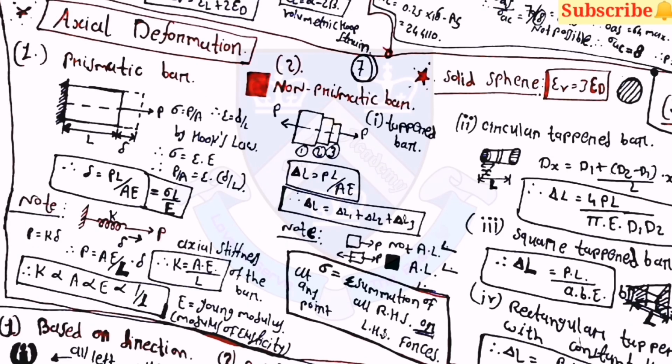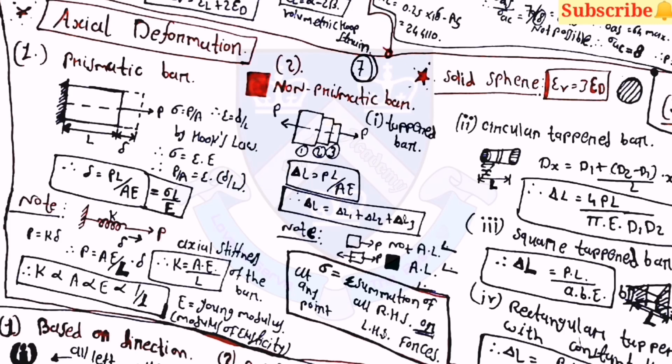Now then after, axial deformation is there. For that there are three cases. First one is for prismatic bar. You can see the diagram here, and the equation of deflection delta is equal to PL upon A E, which is equal to sigma L upon E. And here note that for a spring, if axial load is applied, then K is equal to A E upon L, and here K is proportional to A, proportional to E, and proportional to 1 by L.